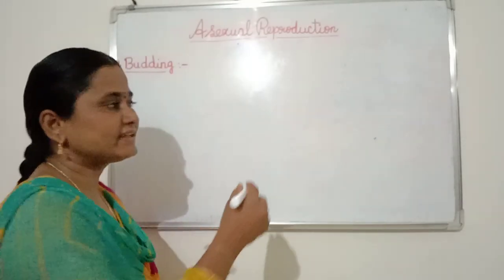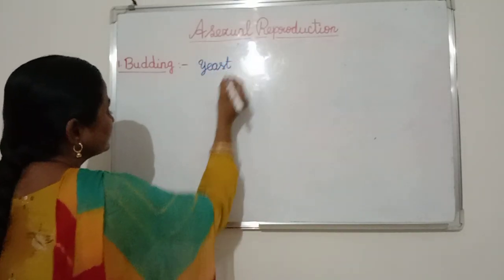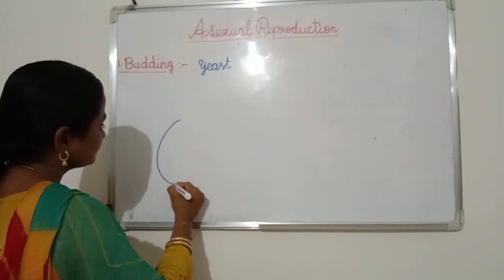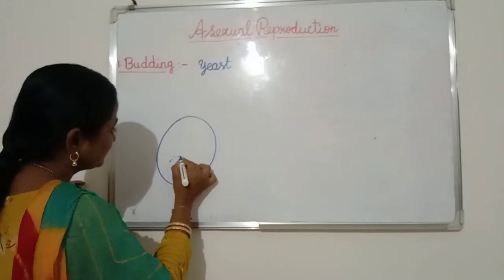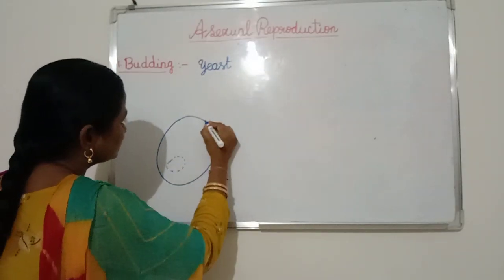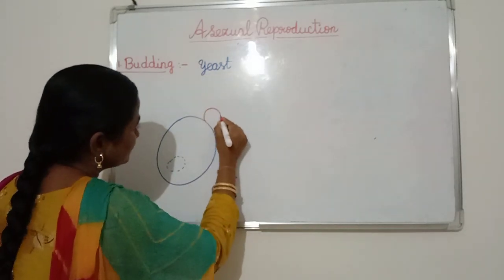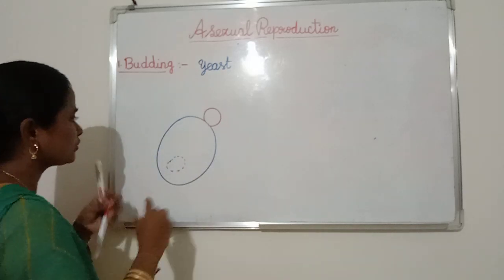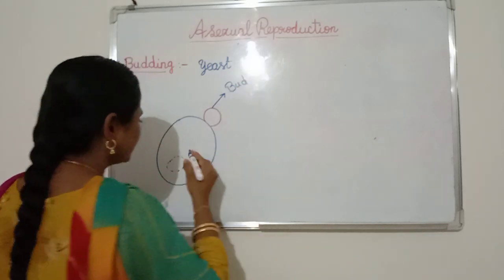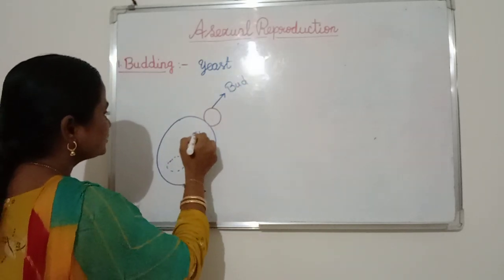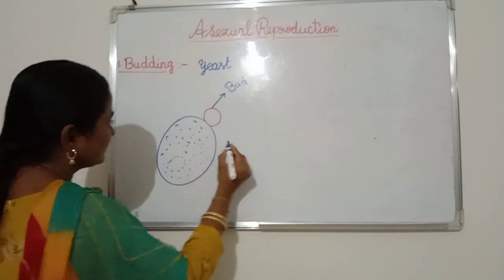Now, another example, yeast. Here, this is a yeast. A small outgrowth is formed from the parent cell. This small outgrowth is called a bud. This bud gradually develops and separates from the mother cell like this.